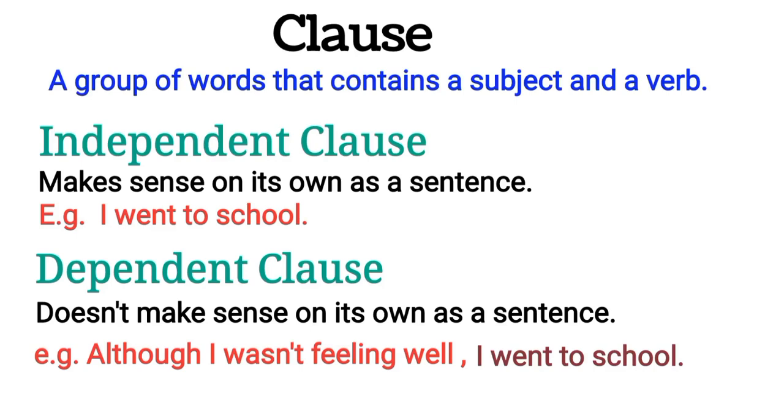As we can see in this example, the clause doesn't convey a complete thought and we'd require more context to understand it. Therefore, we can add an independent clause to complete the sentence like this: although I wasn't feeling well, I went to school. So, here we have a dependent clause followed by an independent clause. Dependent clauses usually begin with subordinating conjunctions. There are many different types of subordinating conjunctions. For example, because, when, if, although, since, etc.